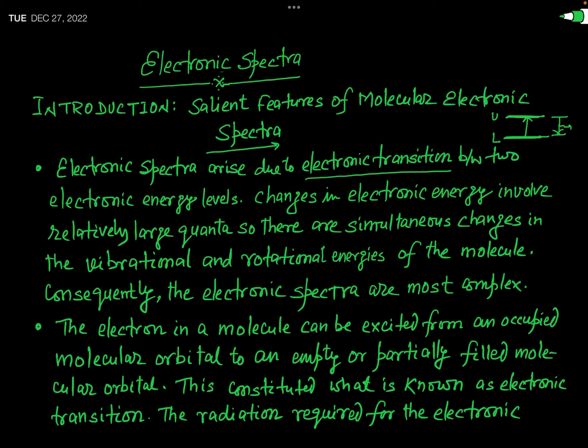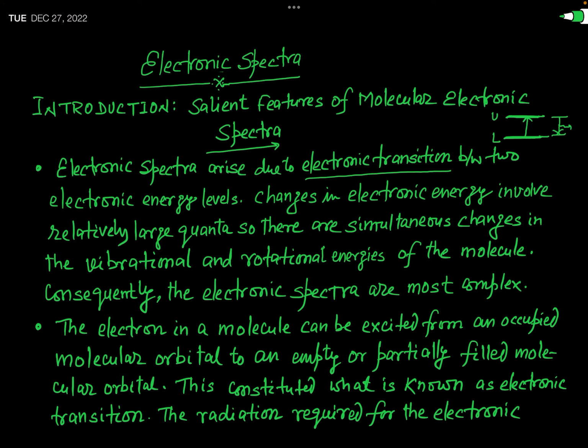And as I have told you, when our molecule is in some lower energy level, that is, the electron of the molecule is in a molecular orbital which is completely occupied, and your aim is to transfer that electron to some higher orbital which is either partially filled or completely empty, then energy will be needed from outside.